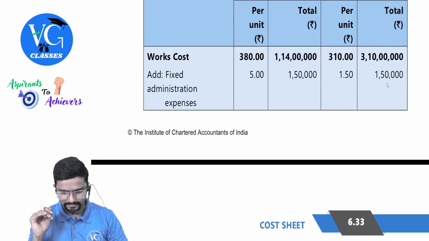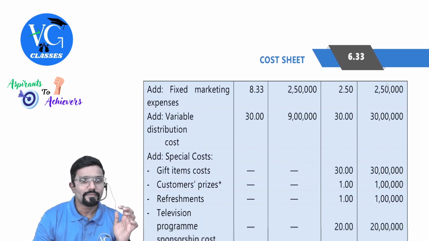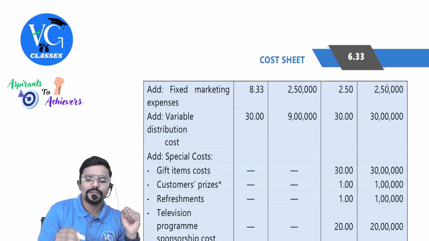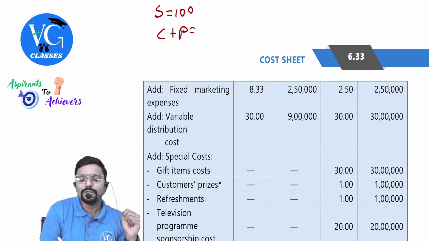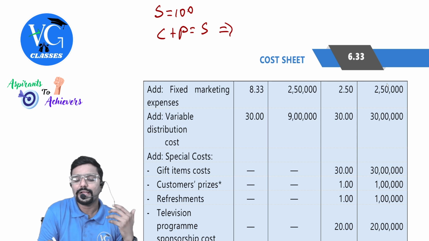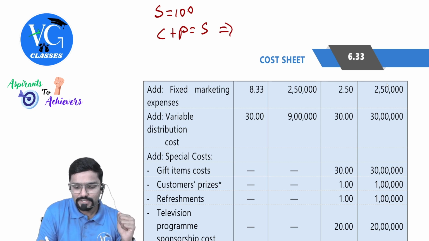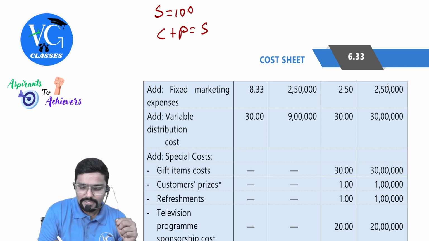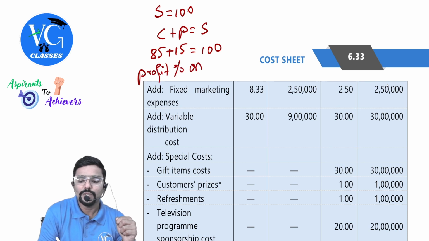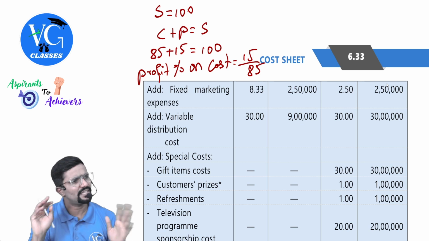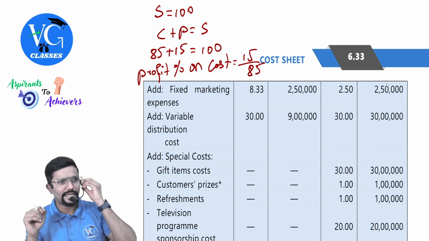We will find a place. Okay, here. 15% on sales. So let me assume sales as 100. So cost plus profit is equal to sales, if I write it as an equation. Cost I don't know. Sales, okay, let me write it below only. Sales is 100, so profit is 15. Cost is 85. So profit percentage on cost is equal to 15 by 85. Keep as it is, 15 by 85.